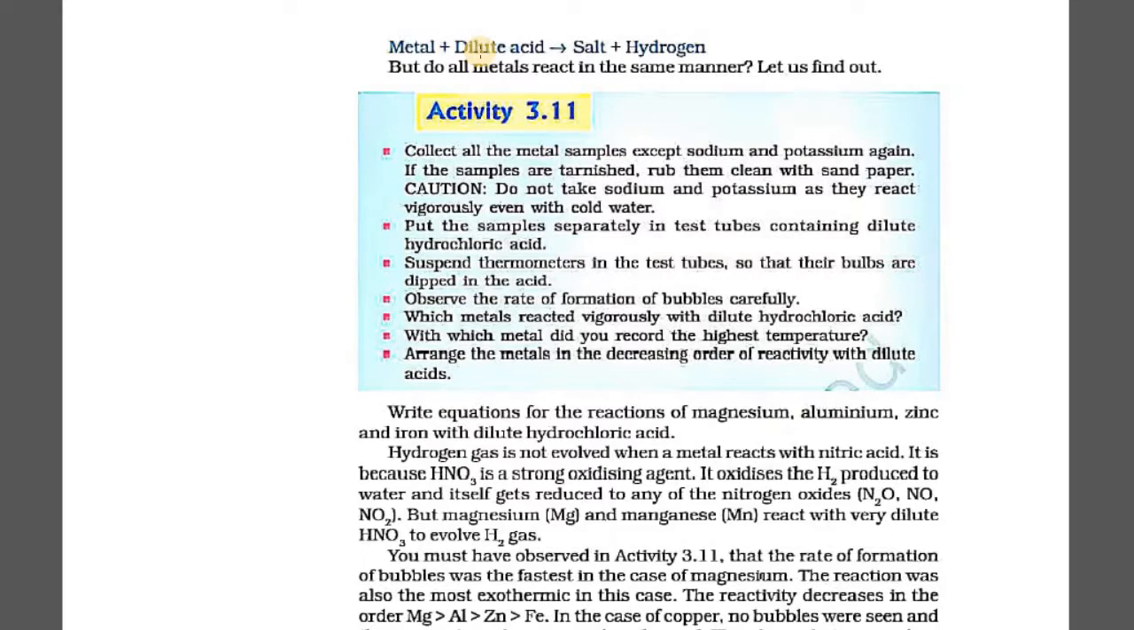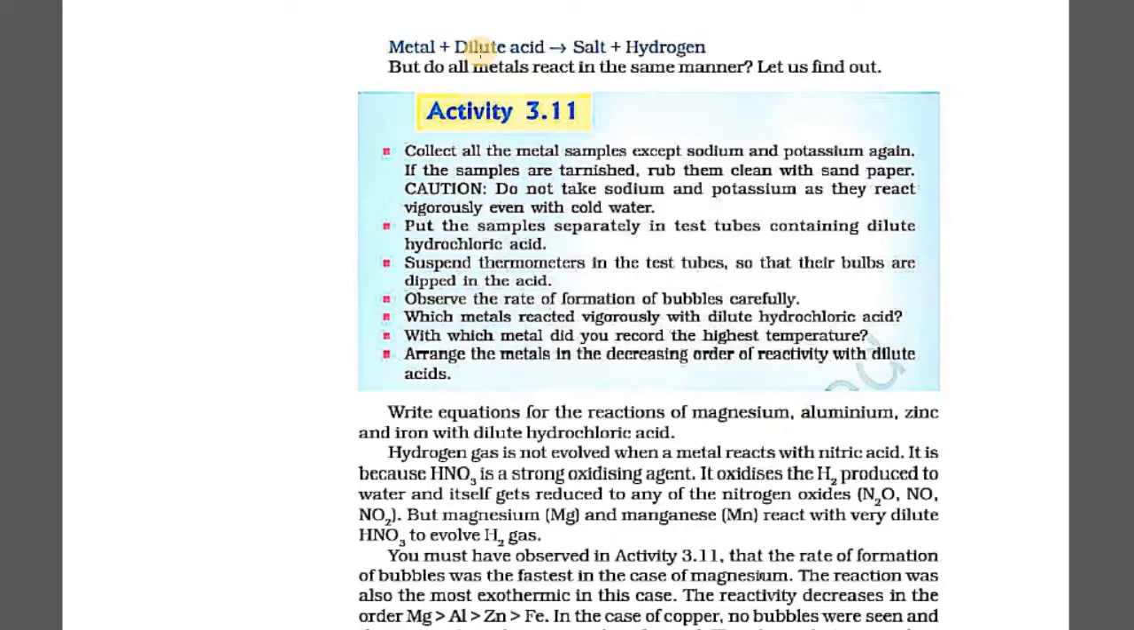Now, if you have taken a metal which has tarnished, or which has undergone corrosion, you have to rub it with clean sandpaper so that the layer of oxide is removed and the pure metal is in contact with the acid. Then you have to put the samples in the test tube containing dilute hydrochloric acid, and leave it for a few minutes.